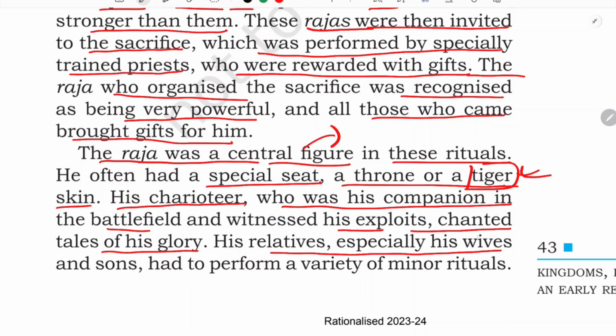His relatives, especially his wives and sons, had to perform a variety of minor rituals. So here his driver, in today's context, his charioteer, his sarthi in Hindi, isn't it, was the one who used to be there in the battlefield with him. So again he will be telling others, during war Raja fought like this, Raja killed this many persons in one go, and so on, isn't it? So he will be chanting his tales of glory.